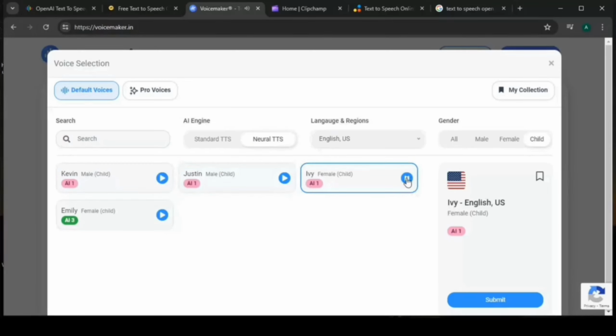So I'm just going to start from the female. Good afternoon. I am capable of reading any text that you type here. For example, here is a quote. So I'm just going to play all of it so you can listen.